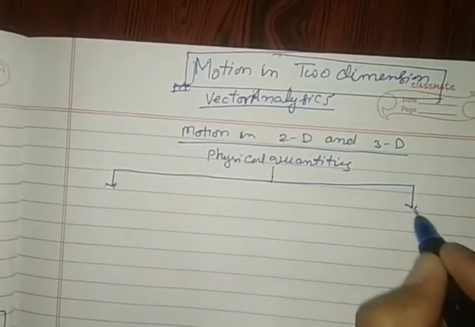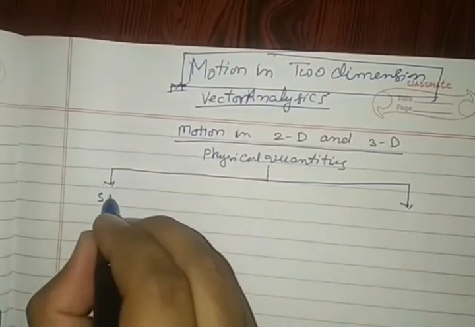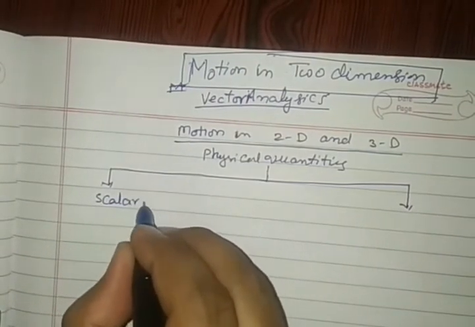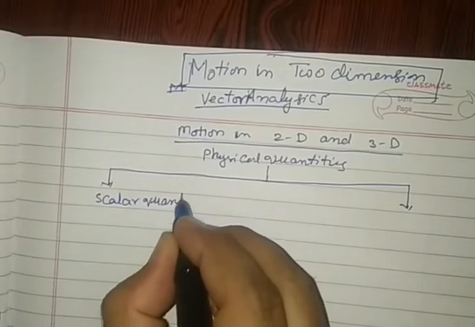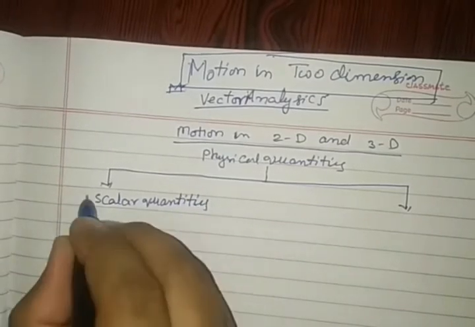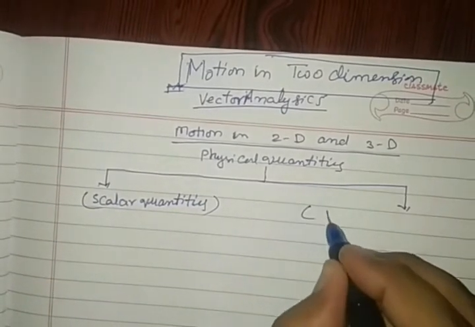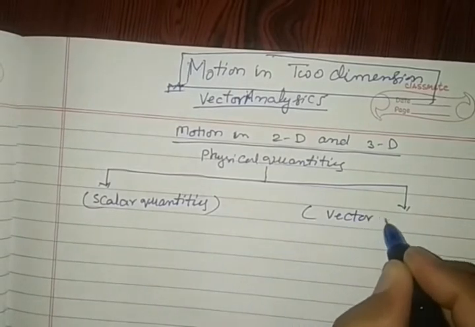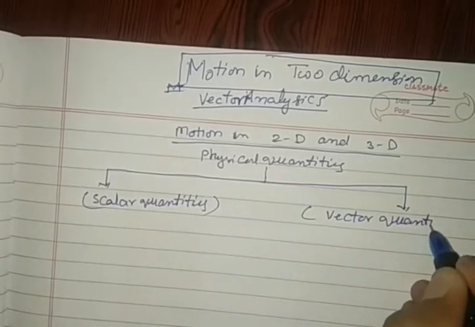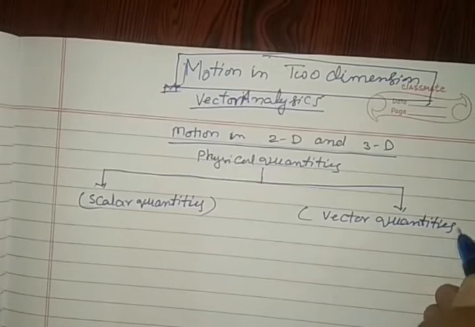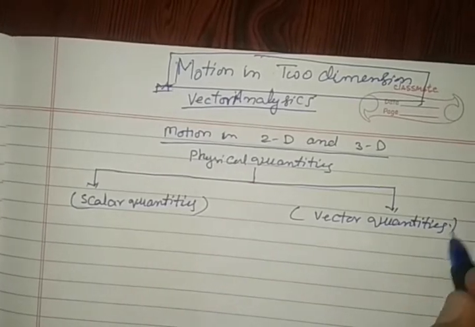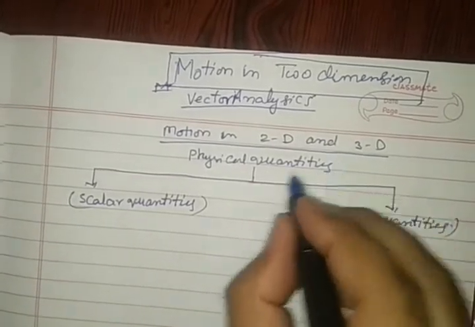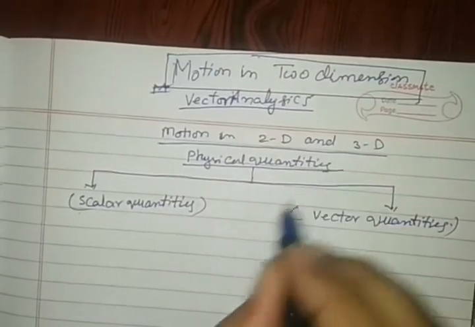divided into 2 parts. One is called scalar quantities, whereas another is called vector quantities. So physical quantities are divided into 2 categories.